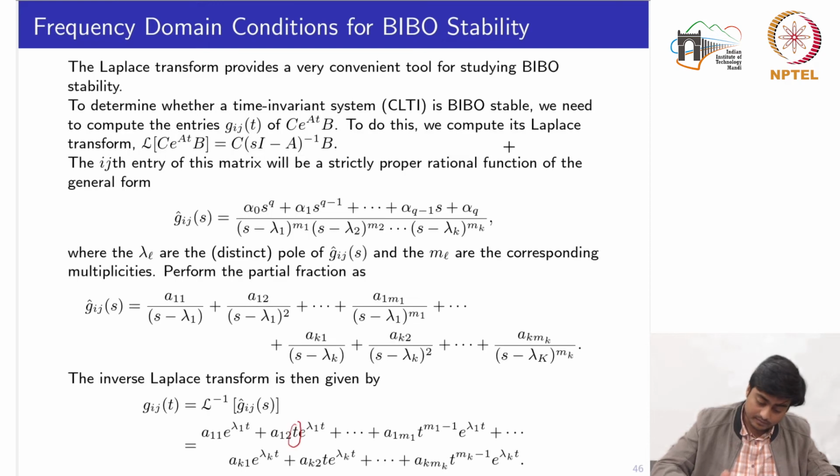And if we look at this part, the impulse response is basically expressed in terms of exponentials. Now all these lambdas define the eigenvalues. If these lambdas are on the left hand side, all these exponentials would die out to 0 exponentially.